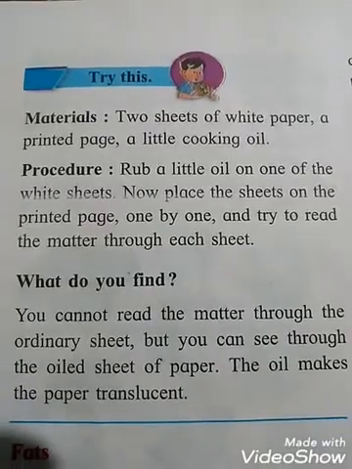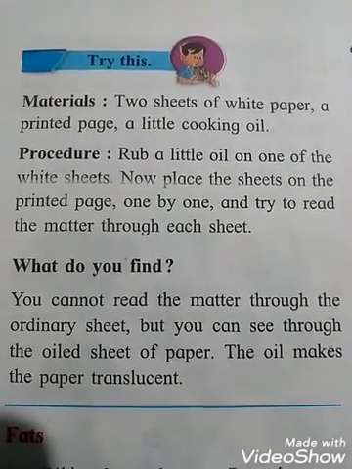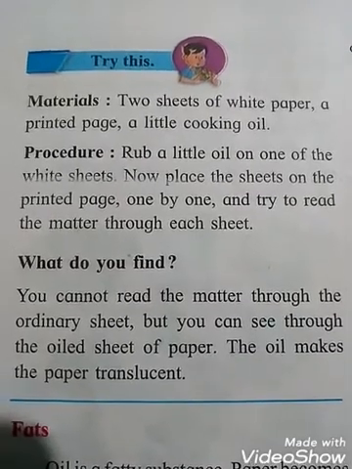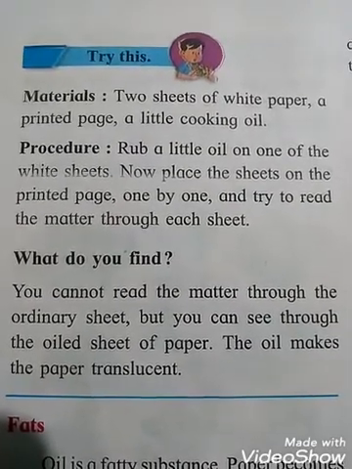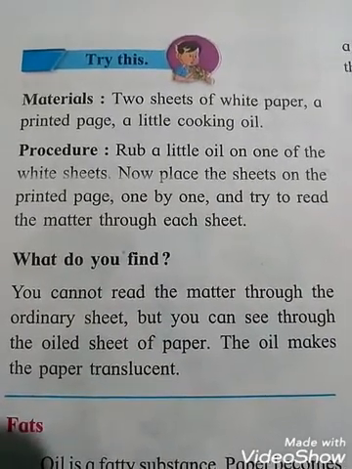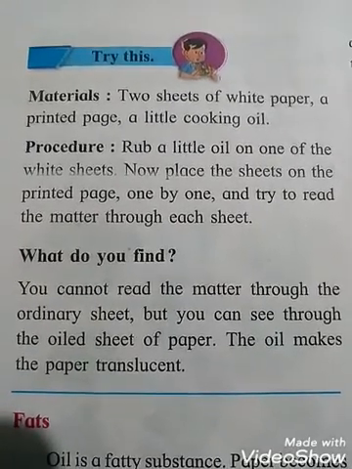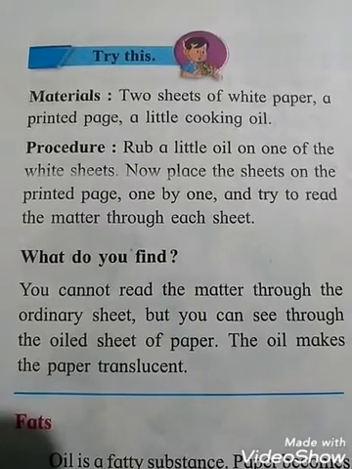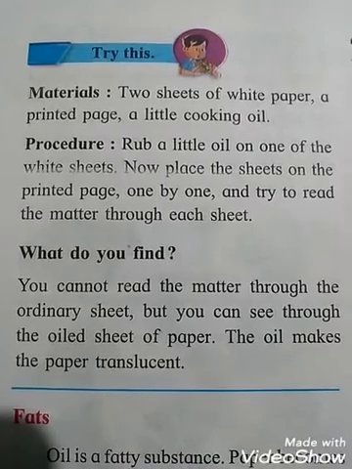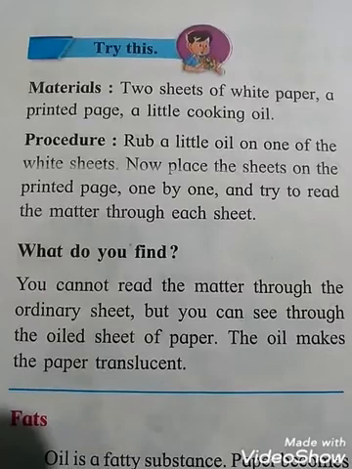Try this. See students, it is an activity. The materials are 2 sheets of white paper, a printed page, and a little cooking oil. Procedure: rub a little oil on one of the white sheets. That means you have to take 2 sheets of white paper and rub a little oil on one of them. Now place the sheets on the printed page one by one and try to read the matter through each sheet.